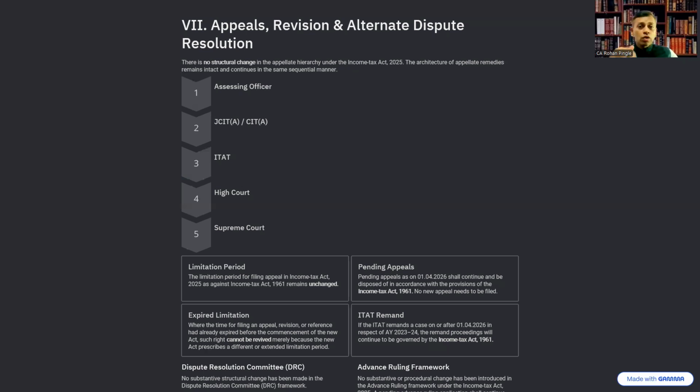A revision application filed under Section 264 of the Income Tax Act 1961 and pending as on 1st April 2026 shall be disposed of under the provisions of the Income Tax Act 1961 only.